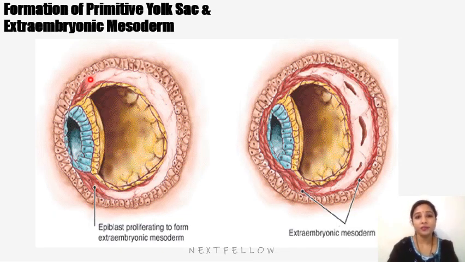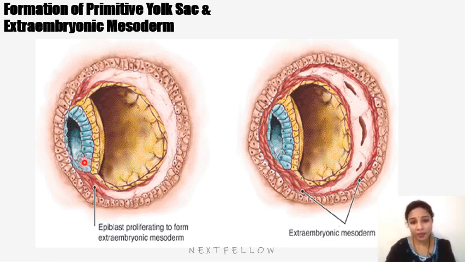Here, formation of extraembryonic mesoderm, I am repeating again for more clarification. We know this is the cytotrophoblast cells, and these are the amniogenic cells, and around the yolk sac, extraembryonic mesoderm starts developing here. How does this extraembryonic mesoderm develop?